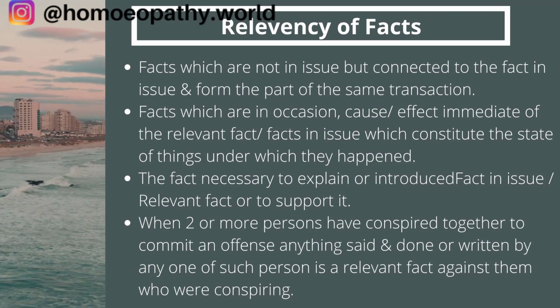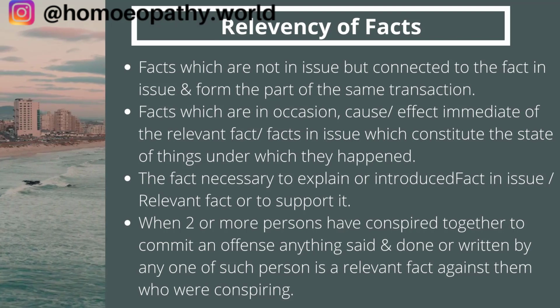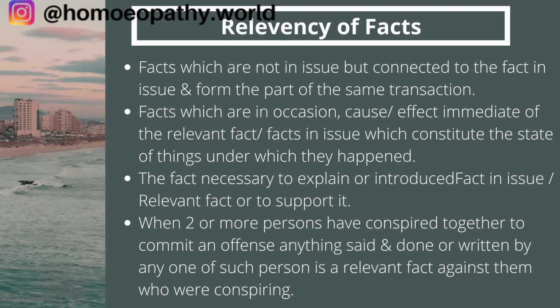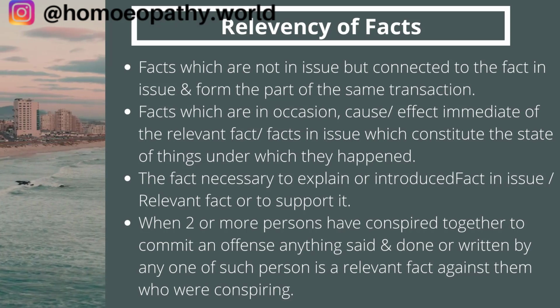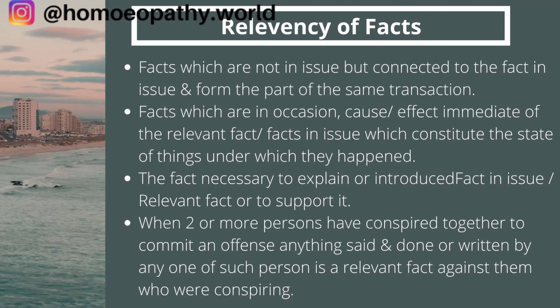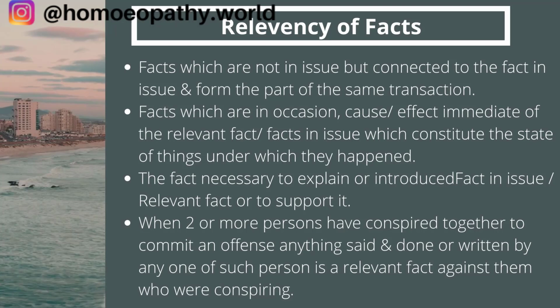So this motive can become a relevant fact. Why will someone else kill person B if they are not getting the money? Until and unless they have some enmity towards person B, they should have some motive, right? So person A had the motive because the will had all the money given to person A. So he killed him so that all the money should go to him earlier, right?